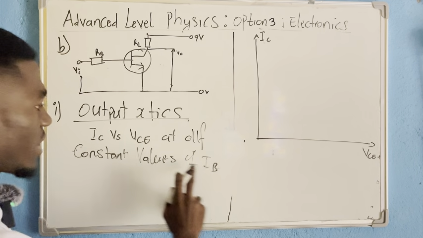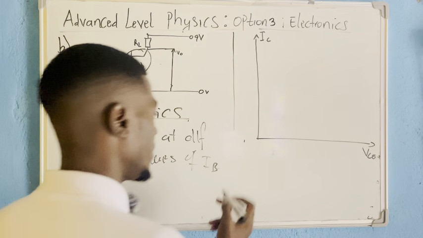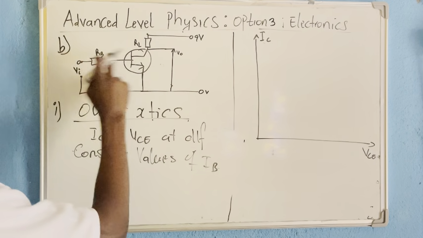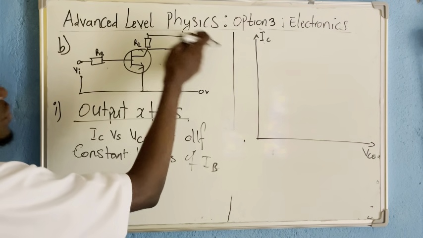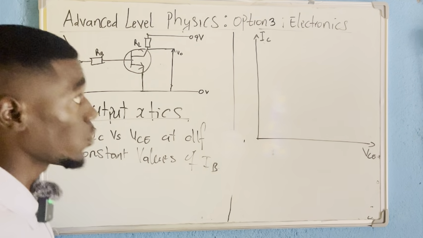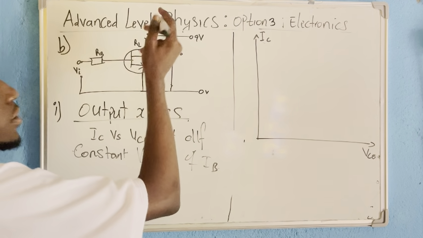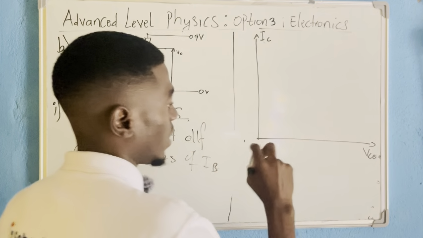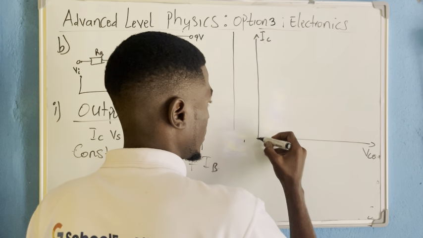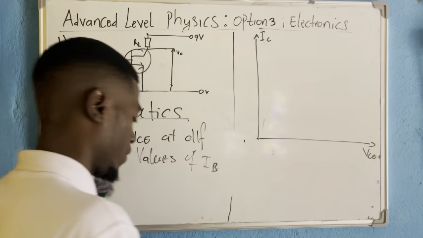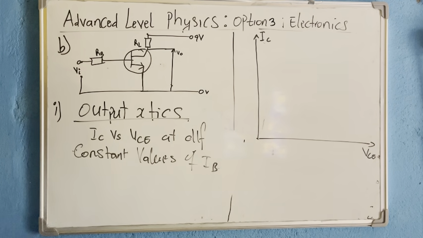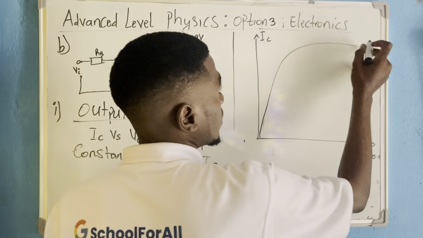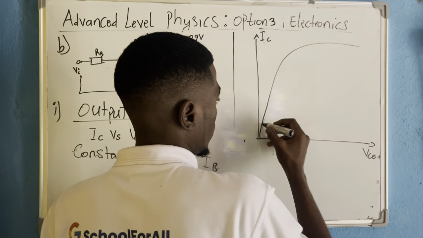Then with different constant values of IB, it means that when IB takes a value of 0, no current will flow. If there is no current flowing here, no current will flow through the collector. In fact, I will explain why. Then I will have a different curve like this, different curves going like this. Straight lines.